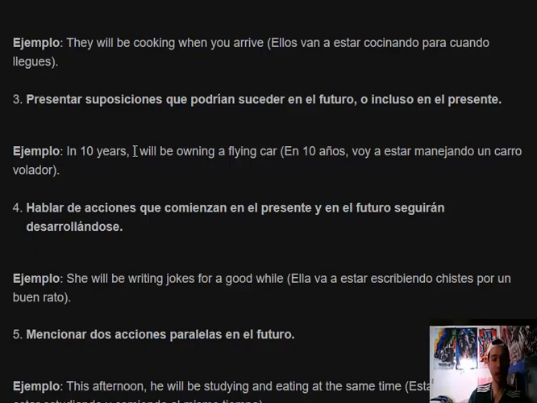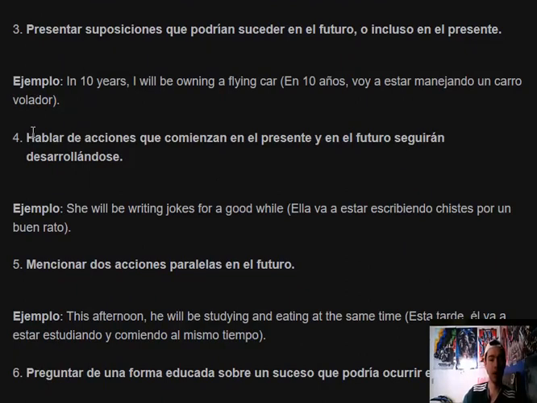Next, we have to present assumptions that could happen in the future or even in the present, like in 10 years, I will be owning a flying car. Next one, we have to talk about actions that start in the present and will continue to develop in the future, like she will be writing jokes for a good while.